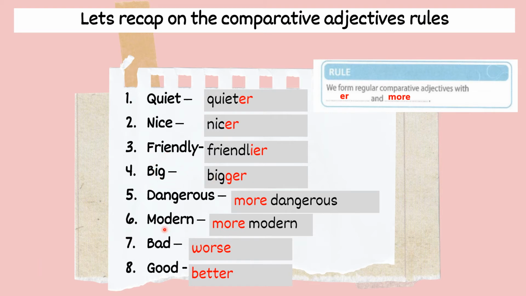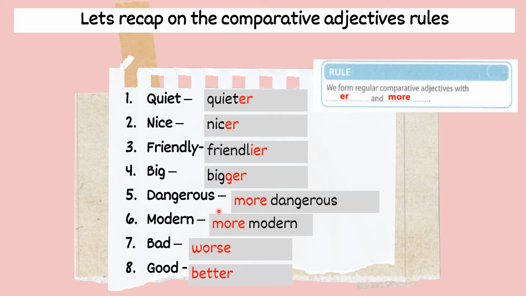Okay, for number 5, dangerous. So this one is longer adjective. Untuk adjective yang suku kata panjang, this one you don't have to add ER. So dangerous, we cannot put dangerouser. So instead of putting ER, you have to put more in front of the adjective word. Kita tambah more dekat depan perkataan dangerous.